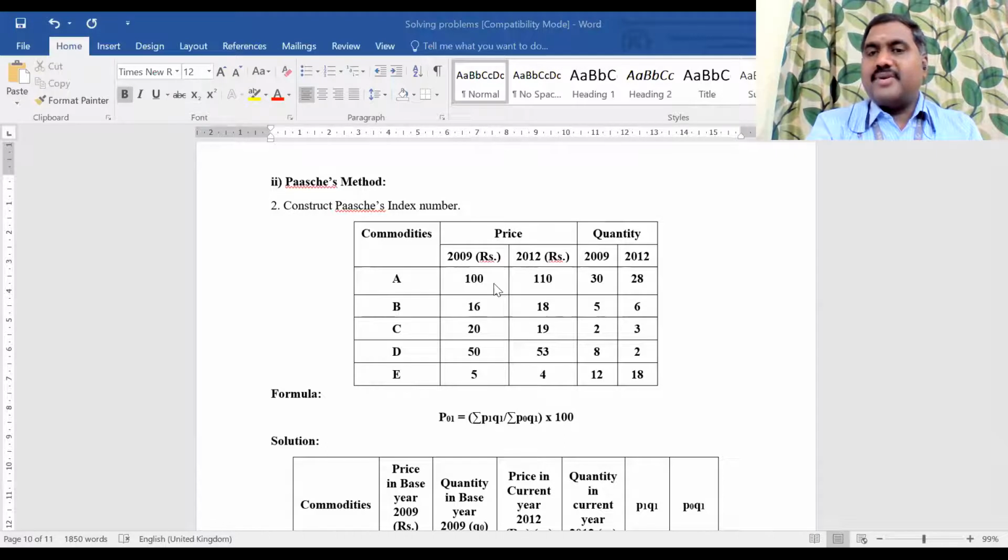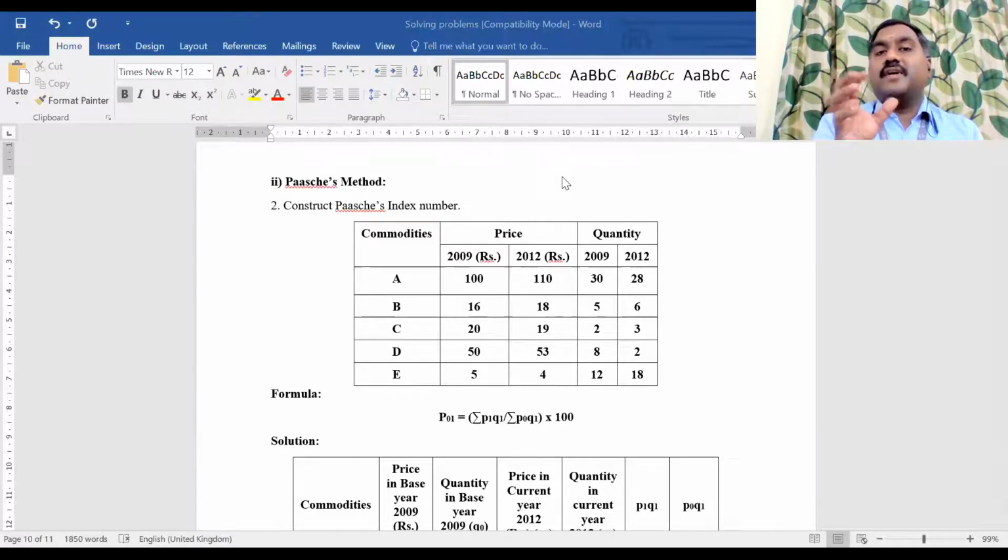2009, 2012. They didn't mention the words base year and current year. Don't expect that every problem will mention the terms base year and current year. Sometimes they may mention them, sometimes they won't. You need to understand that 2012 is the current year and 2009 is the base year. The latest year will be the current year, the previous year will be the base year. You need to assume that.